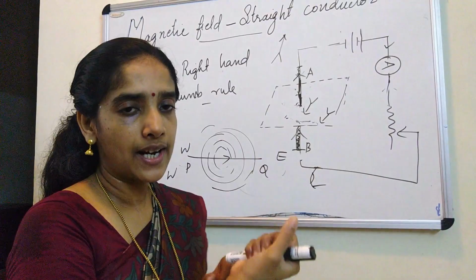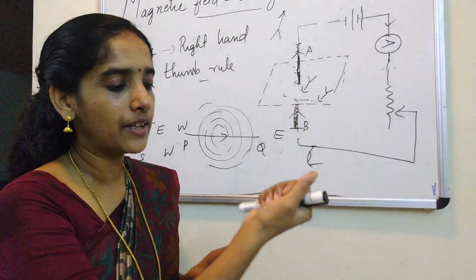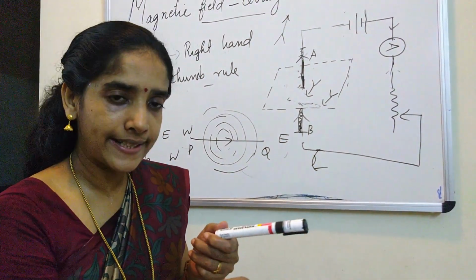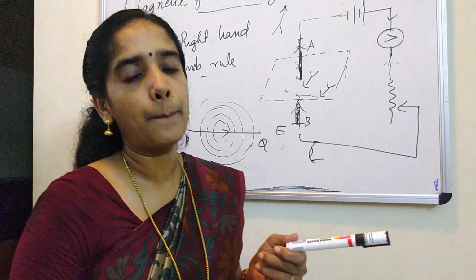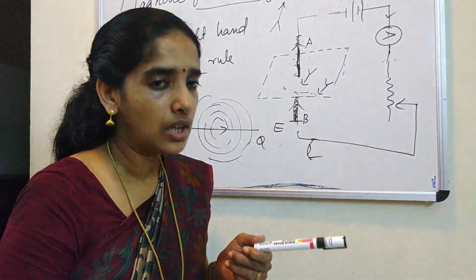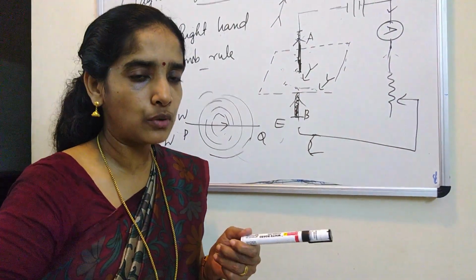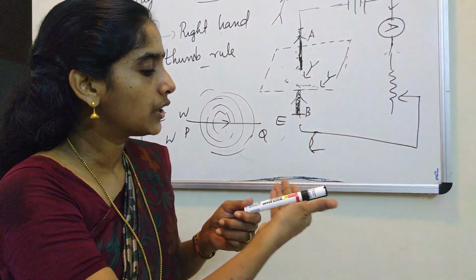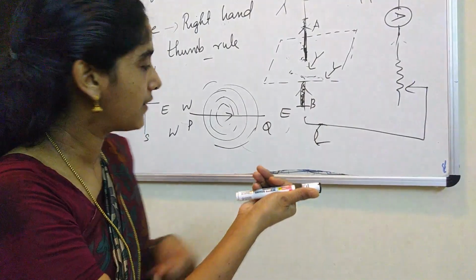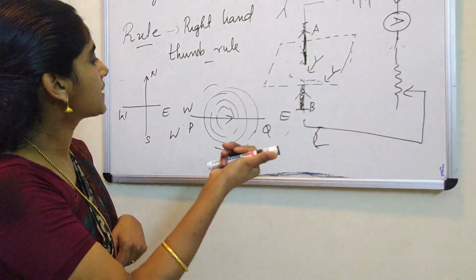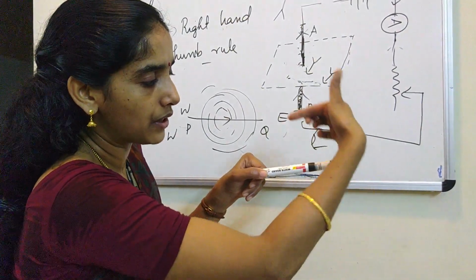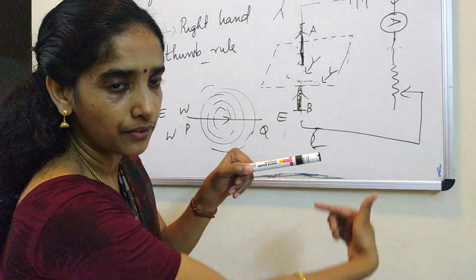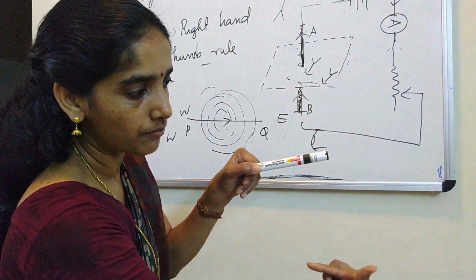Here, suppose you are asked to find the direction of the magnetic field right below the conductor and right above the conductor. Here you need to apply the tangent rule. First of all, apply the right hand thumb rule for finding the direction. Look, you are applying the right hand thumb rule. Current is from west to east. Now you got the direction of the magnetic field. This is the direction of the magnetic field.